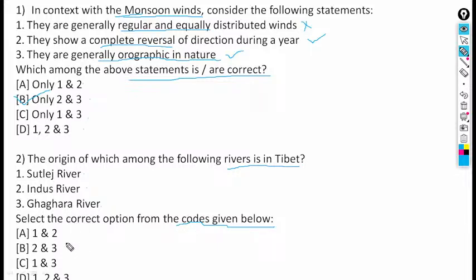Satluj, Indus, and Ghagra, all originate in Tibet. Satluj is correct, Indus is correct, and Ghagra is also correct. So the answer is D for Delhi.